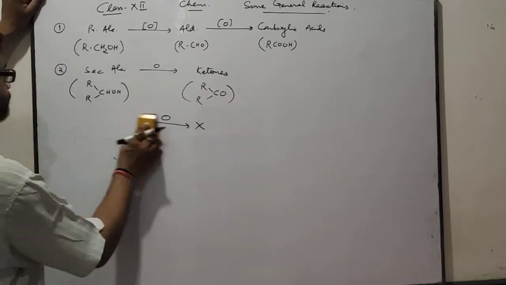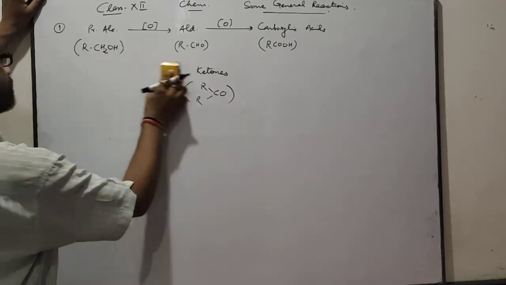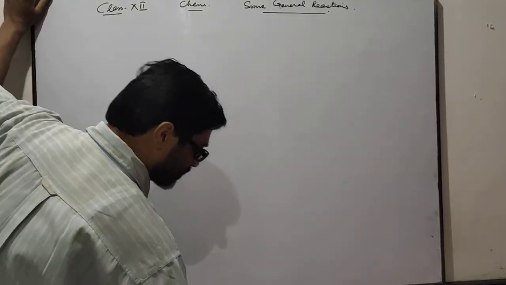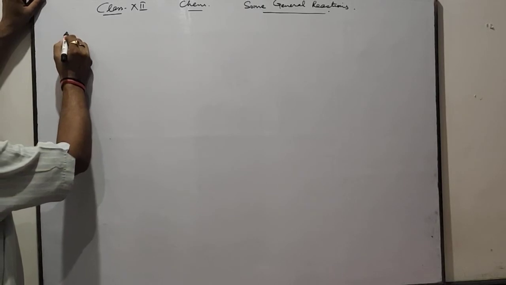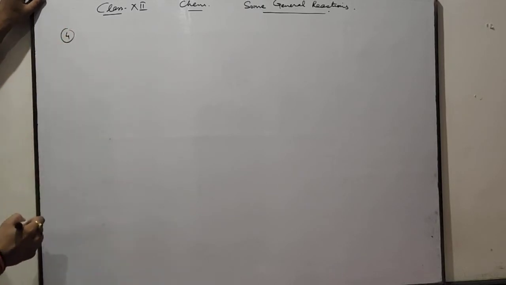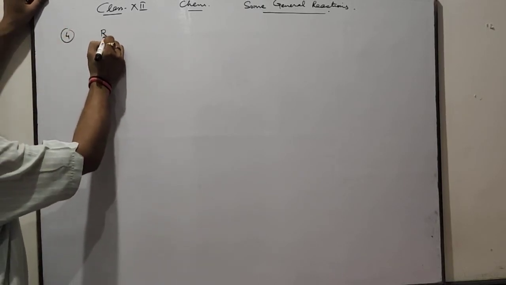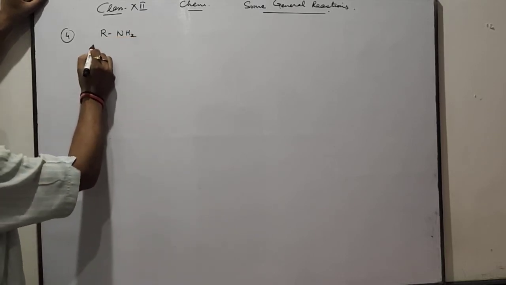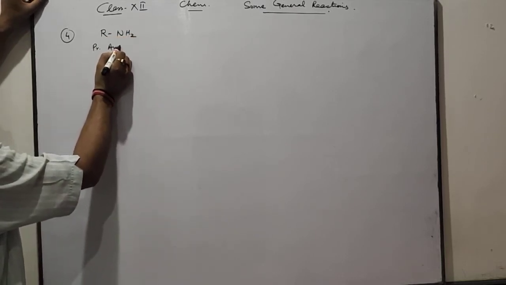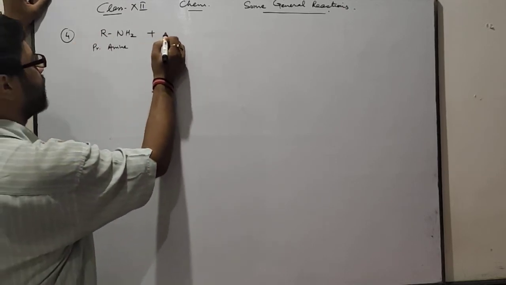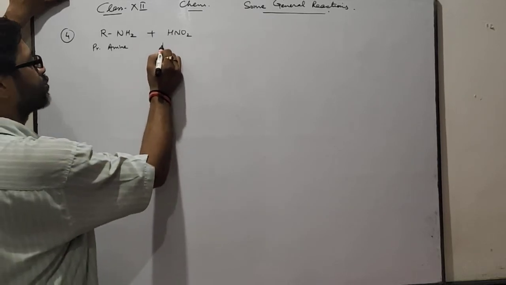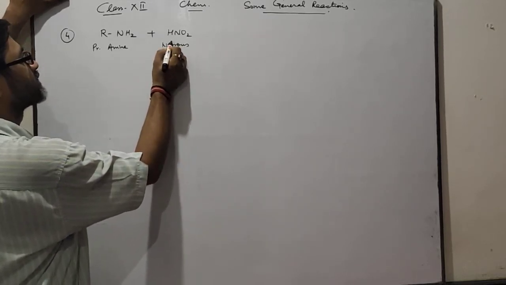Next reaction, that one is fourth reaction, you can say. Primary amines are RNH2. RNH2 is primary amine. This primary amine on reaction with nitrous acid, HNO2 is nitrous acid.